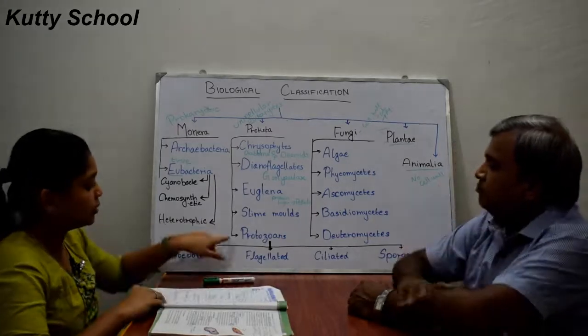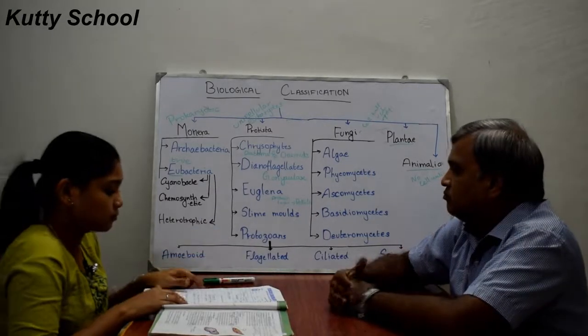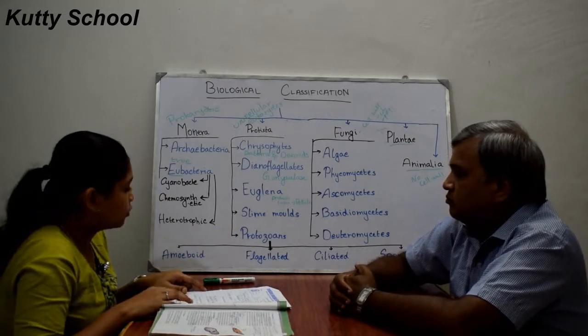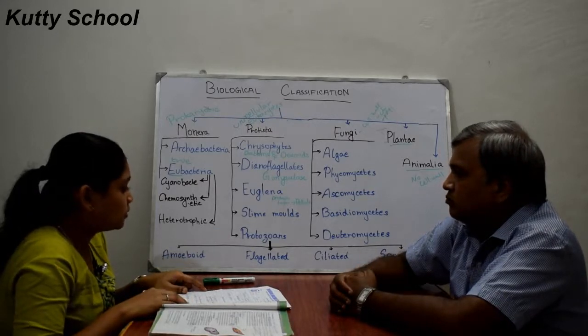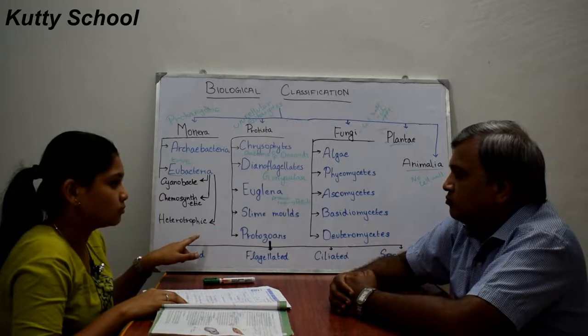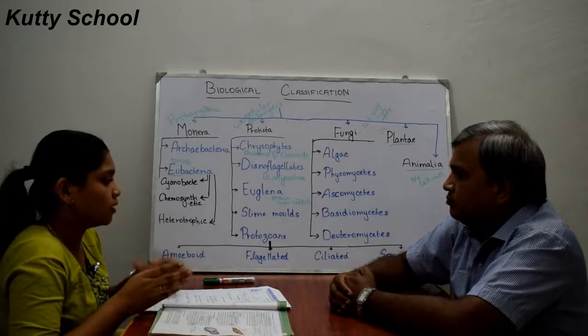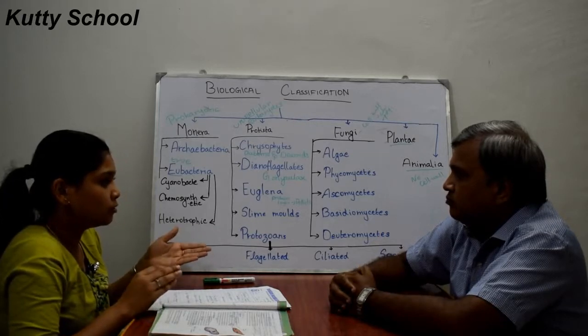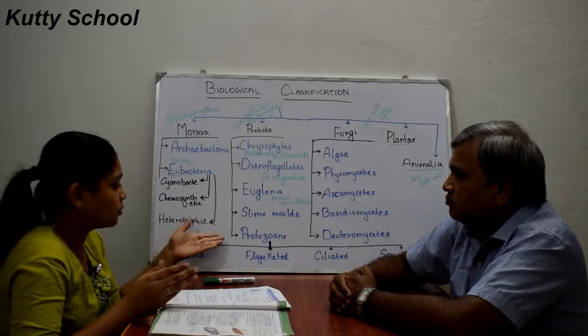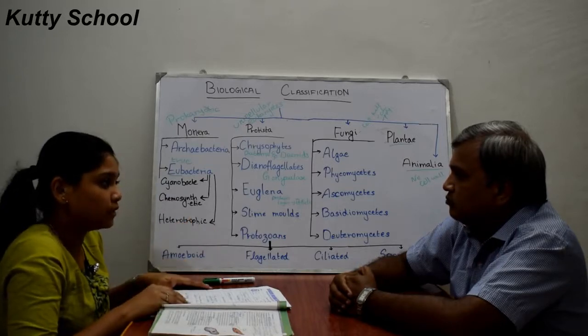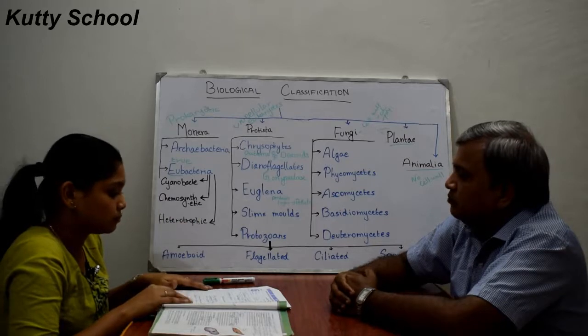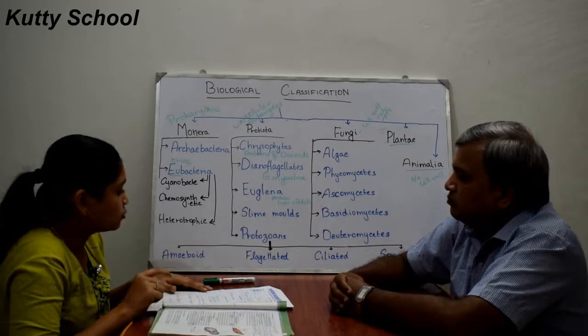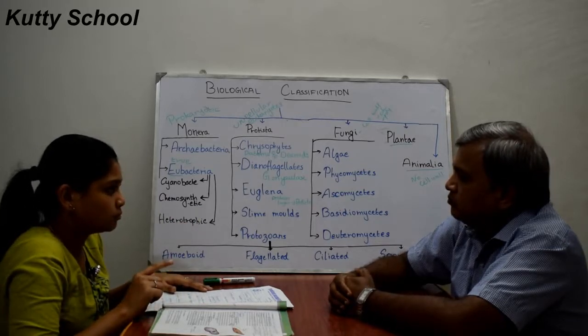So now we will see about protozoans. These protozoans are primitive relatives of animals. At the starting of the evolution of animals, these protozoans were relatives of animals. Protozoans are heterotrophs.